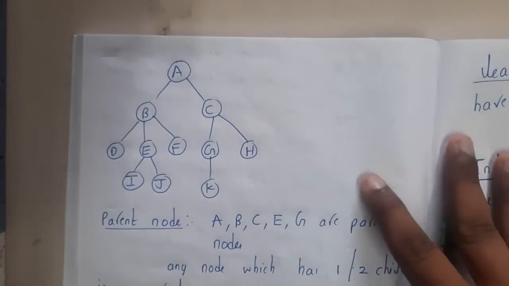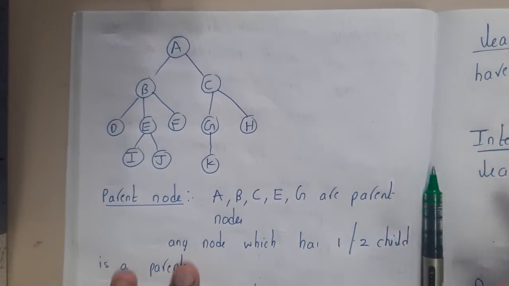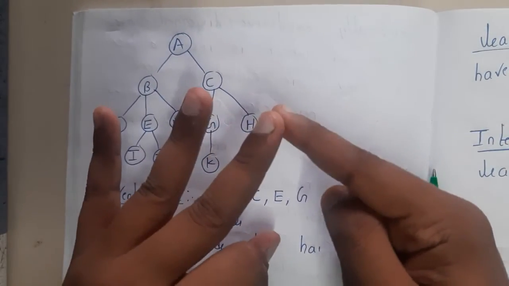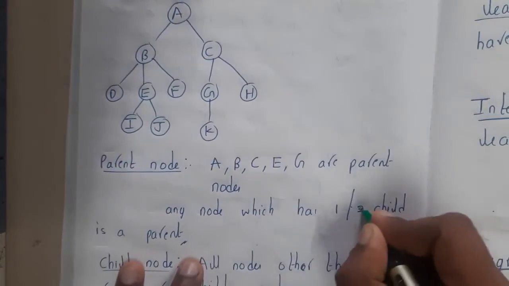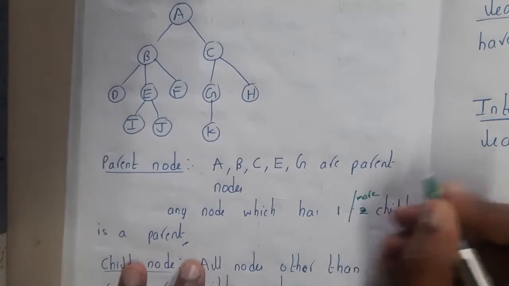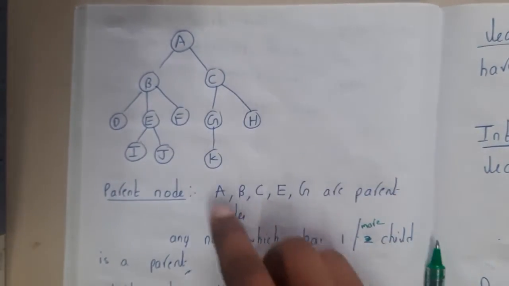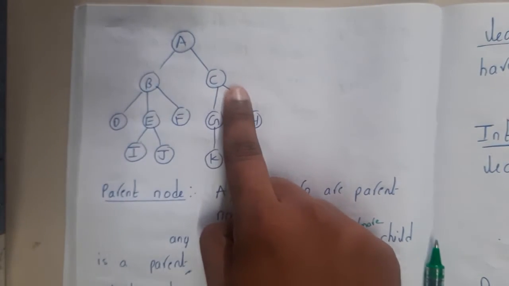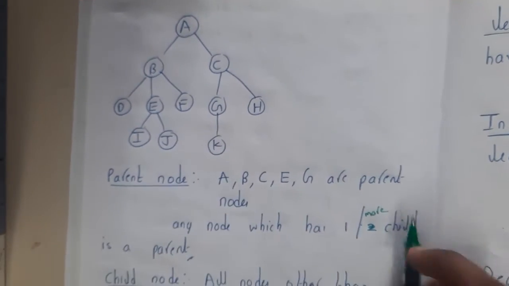Okay, so now let us go through a few more terms. Parent node. Who is called a parent, guys? A parent is someone who has 1 child or 2 children, right? So 1 or more in simple words. Okay, yes. So A, B, C, D, E, F, this is the same graph, guys. Who can be parents? A can be a parent, B can be a parent, C can be a parent, E can be a parent and G can be a parent, right? So those are nothing but the parent nodes. That's what is written.